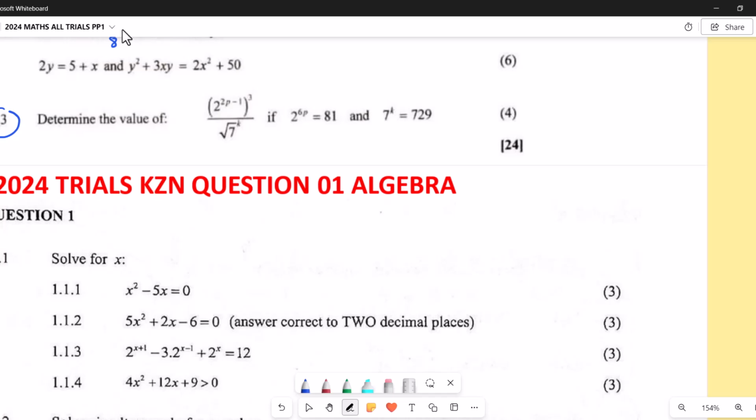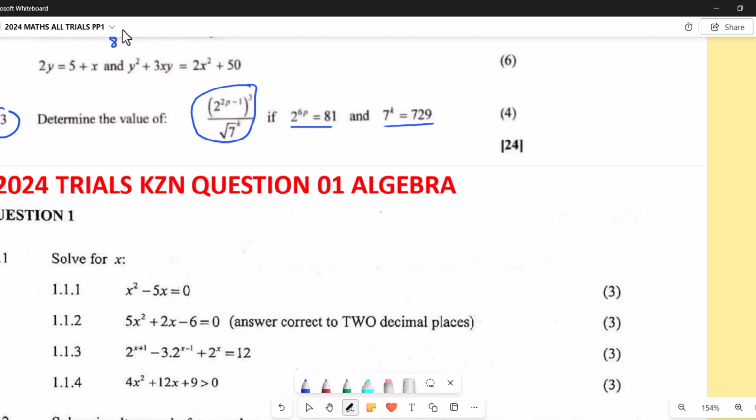It says determine the value of, so we need to determine the value of this one here, which is 2 to the power 2p minus 1 then cubed divided by 7 root of 7 power k. They gave us if 2 power 6p equals 81 and also 7 power k equals 729. Okay, so what we want to do is this one here. So let us first write it here.